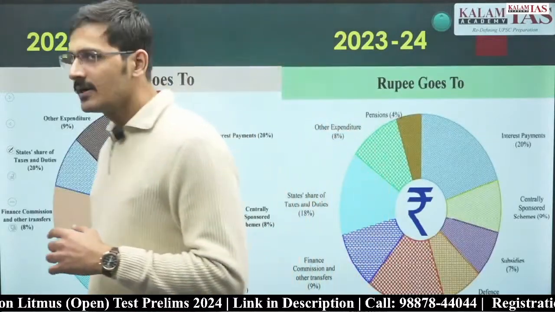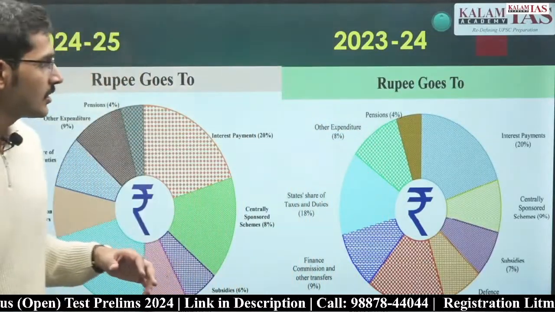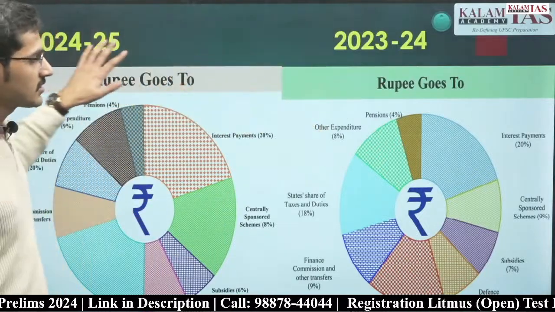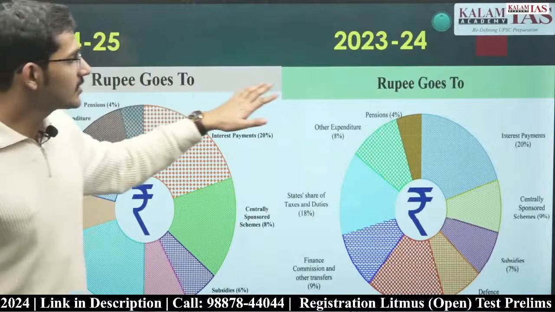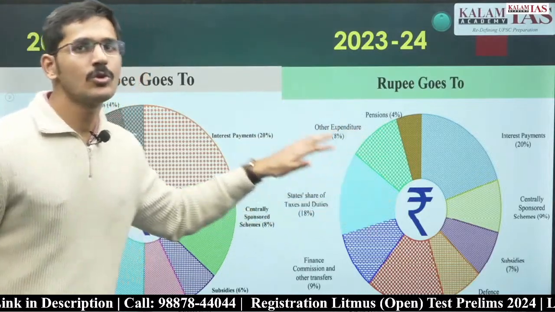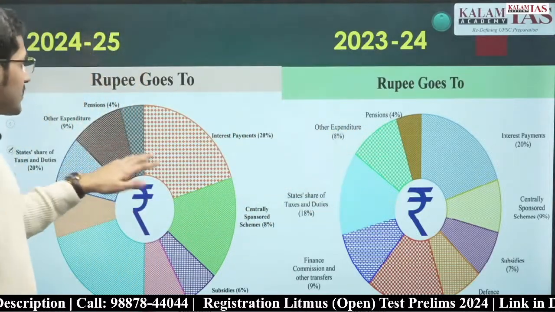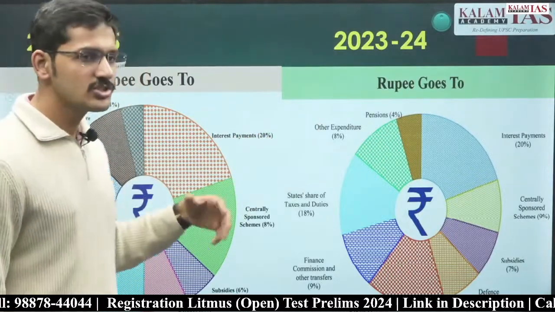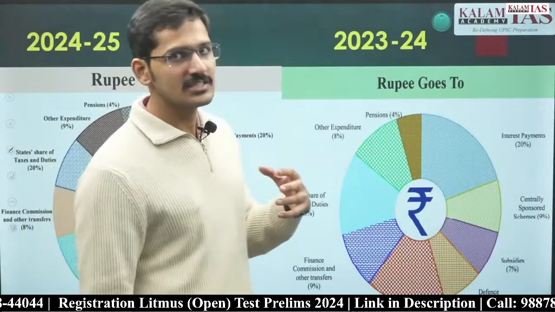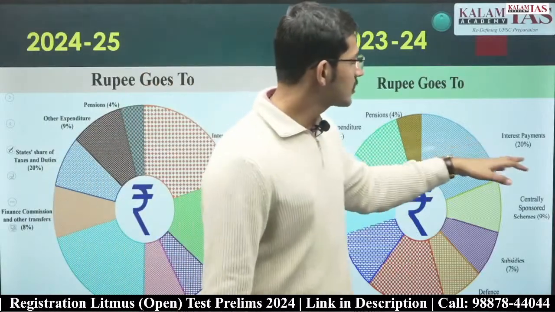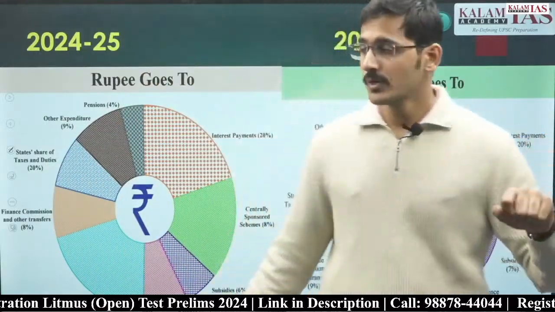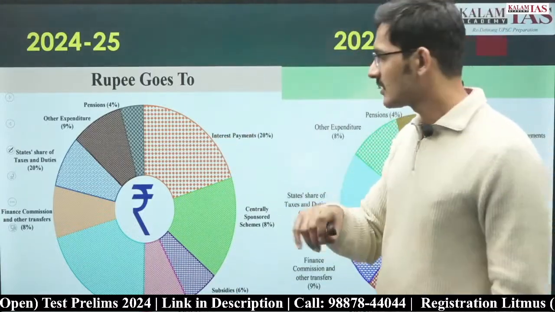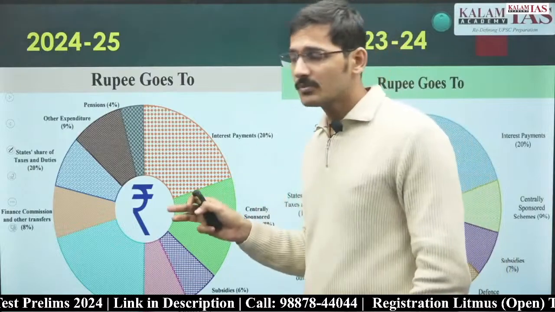Next, looking at the expenditure profile of the government of India. Now, this is last year's budget, this is this year's budget. Where do rupees go to? Last year also and this year also, interest payment has remained the largest destination for the government of India. This is the largest expenditure for the government of India. Last year also interest payment was the highest at 20%. This year also interest payment is the highest at 20%. This is the first inference from these graphs.